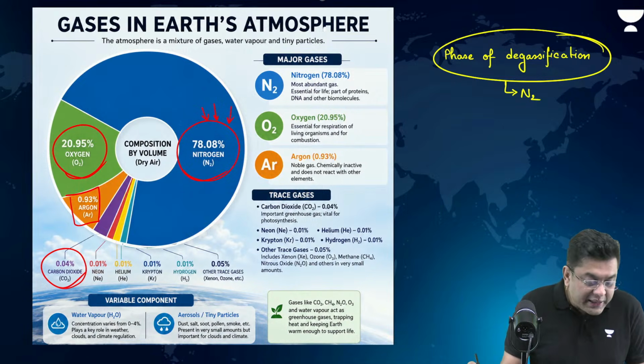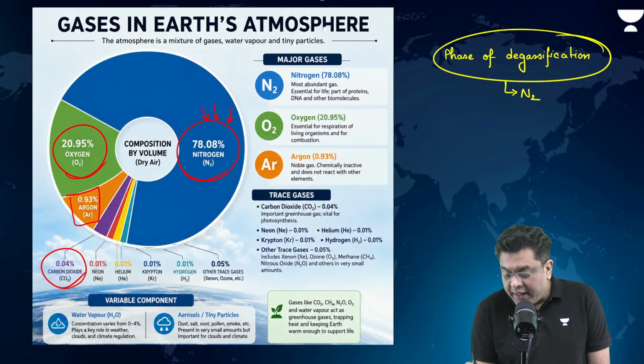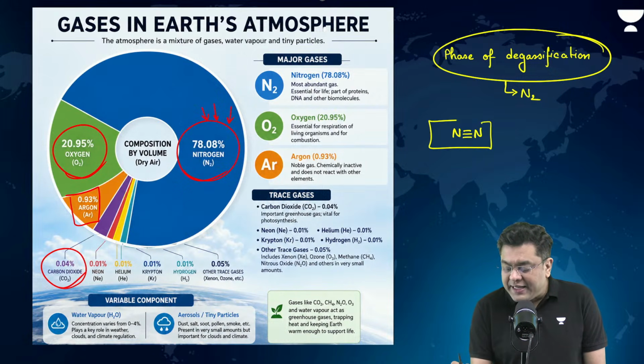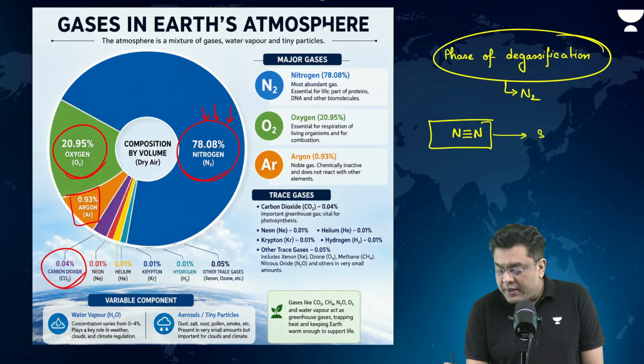Now, nitrogen exists in the form of a triple bond structure, and that is considered to be a very stable structure and a stable state.